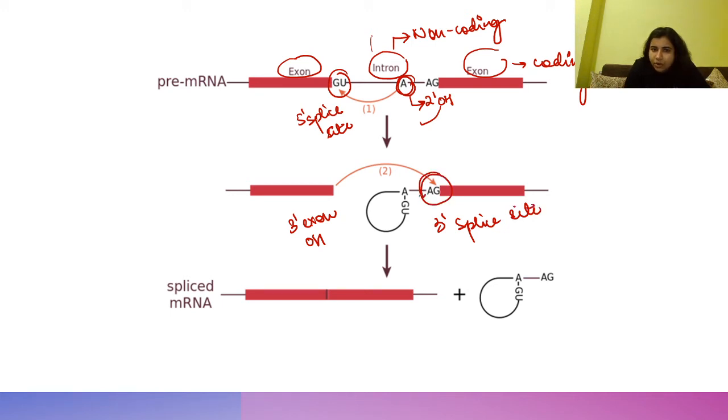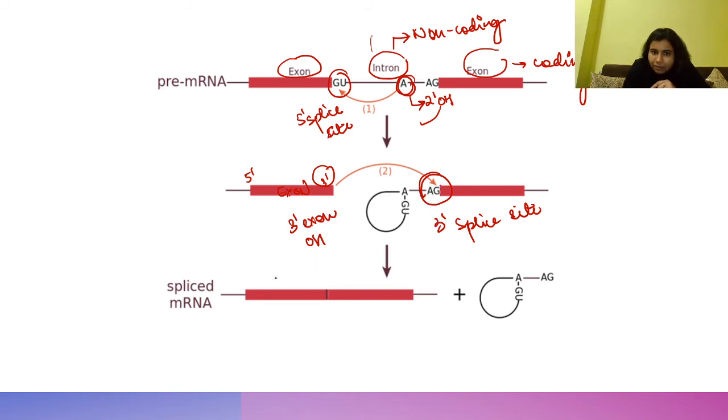So there will be an attack from this 2' hydroxyl end to the 5' splice site. This is the 5' exon, this is the 3' exon, right? So this 3' exon will attack the 3' splice site.